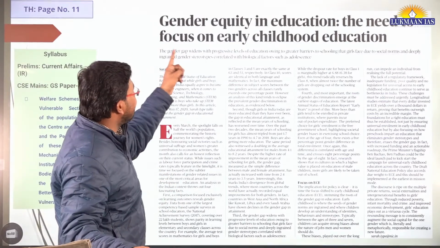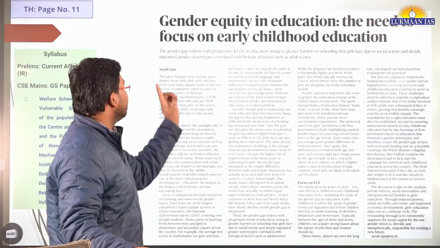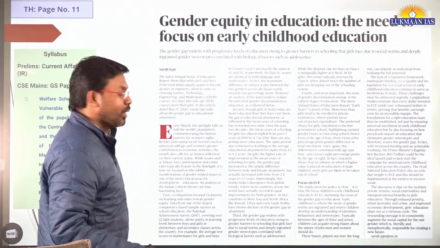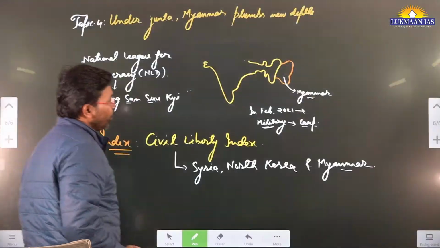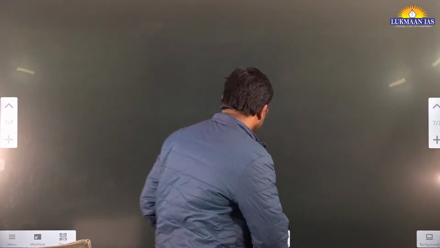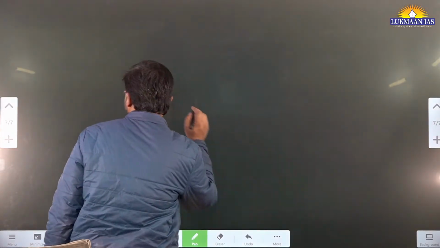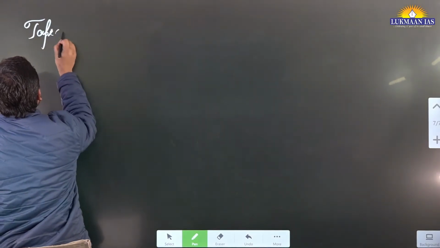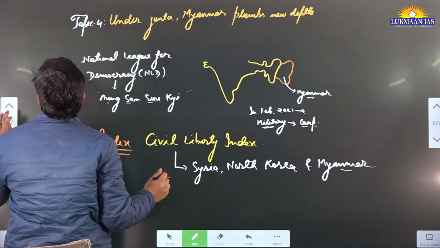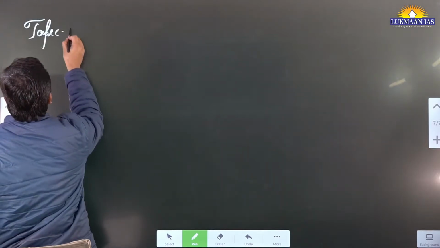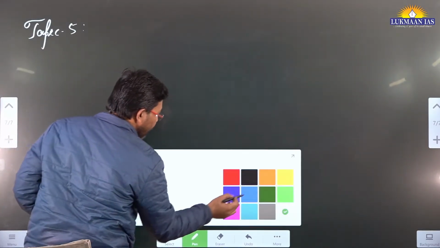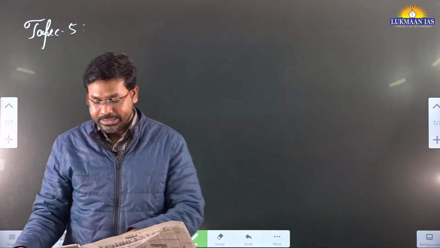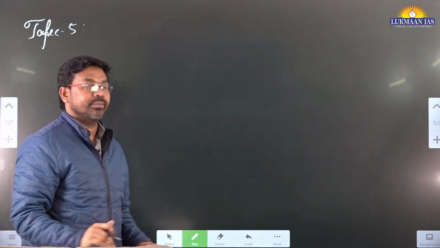It says gender equity in education: the need to focus on early childhood education. All right. So here we need to understand what we mean by gender equity in education. We will quickly understand this topic. It's just a small topic, but they have written an in-depth article on this. This is going to be topic number 5 for us.